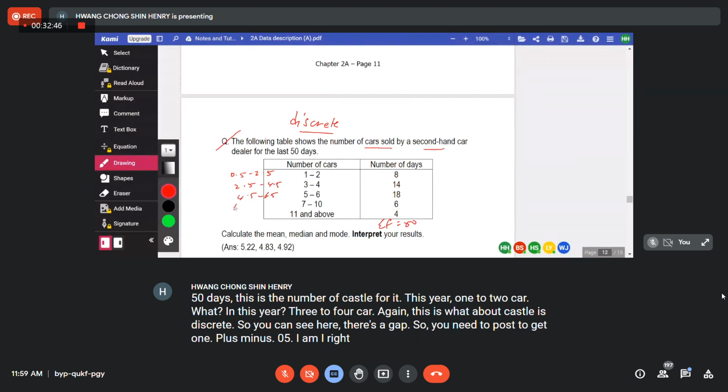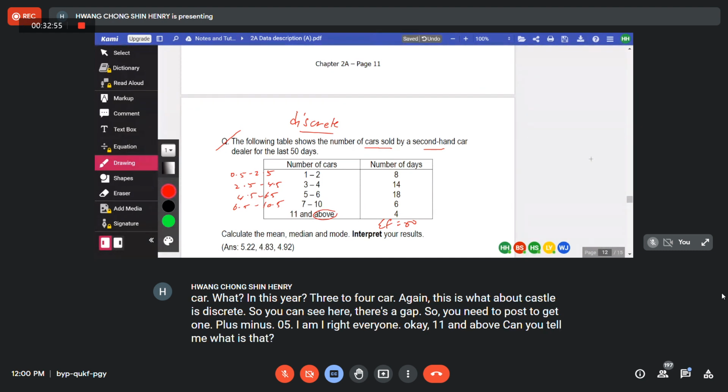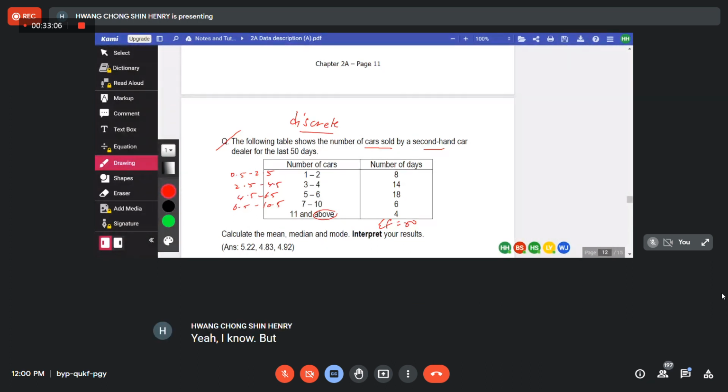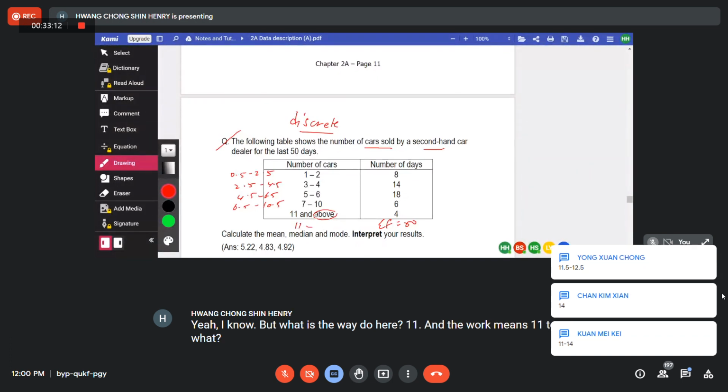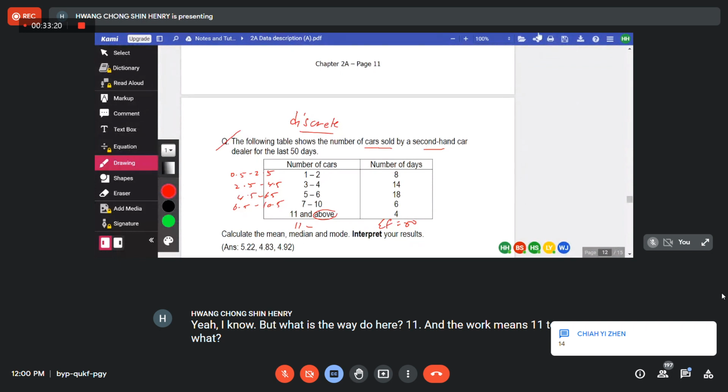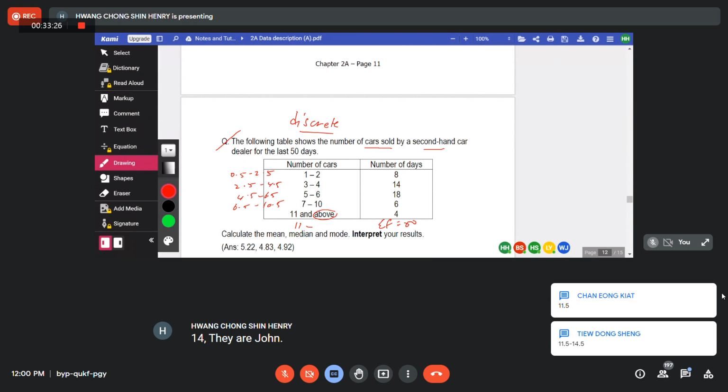Am I right, everyone? Okay, 11 and above. Can you all tell me what is that? 11 and above means 11 to what? 14, Ziyan, Liu and Dongsheng.